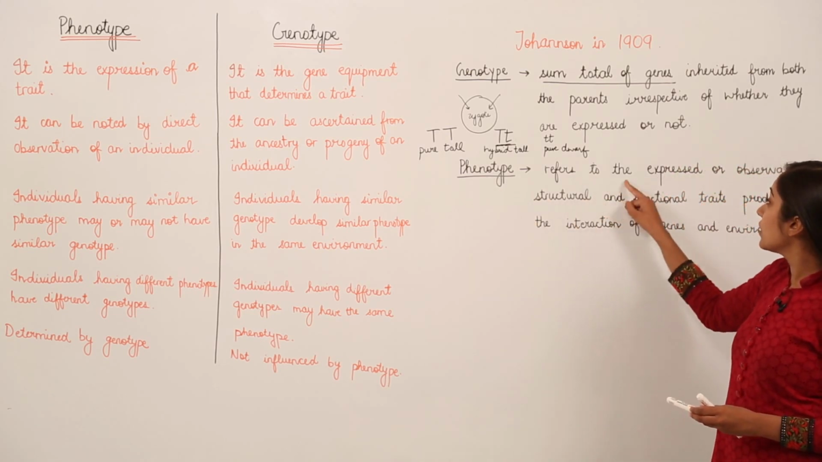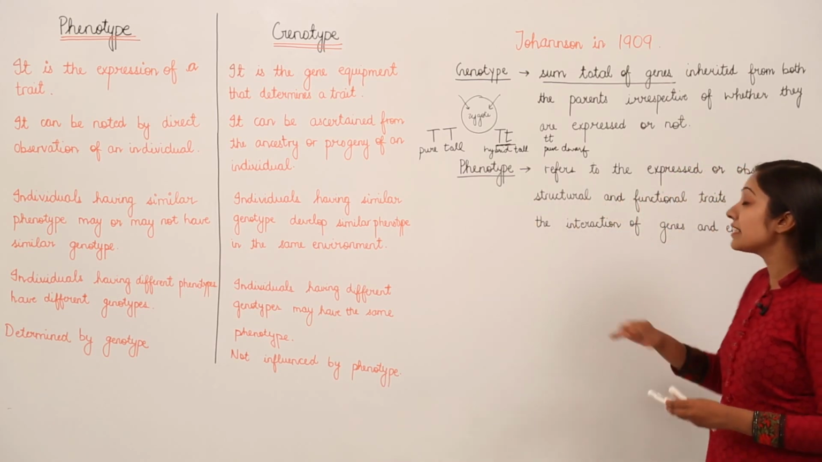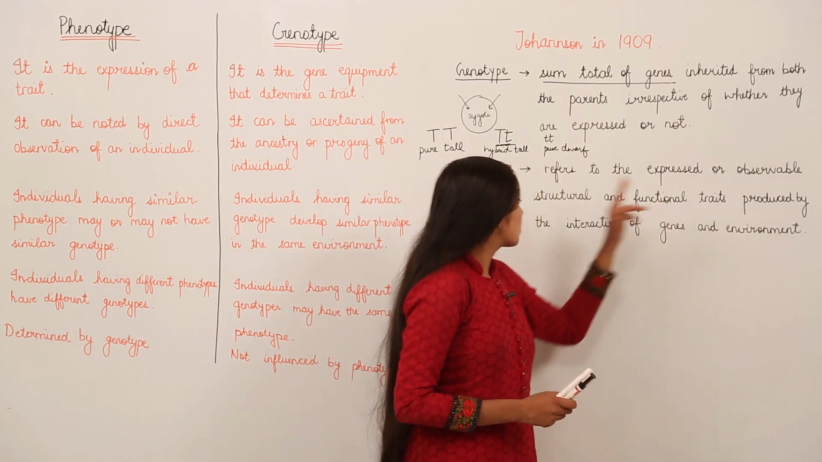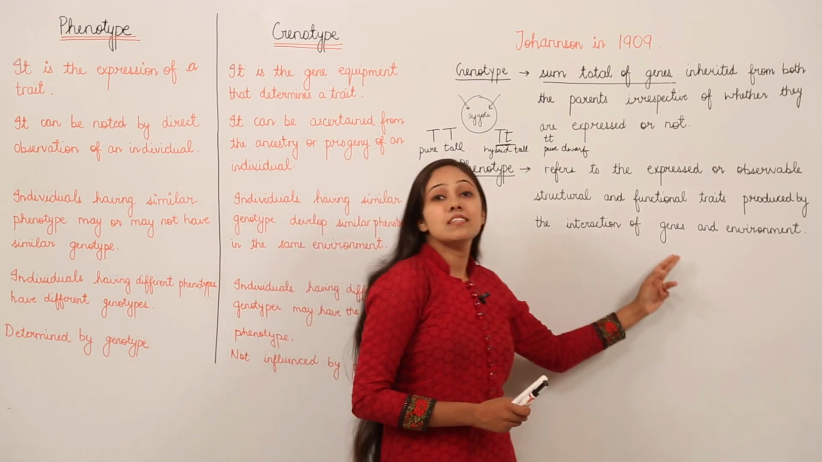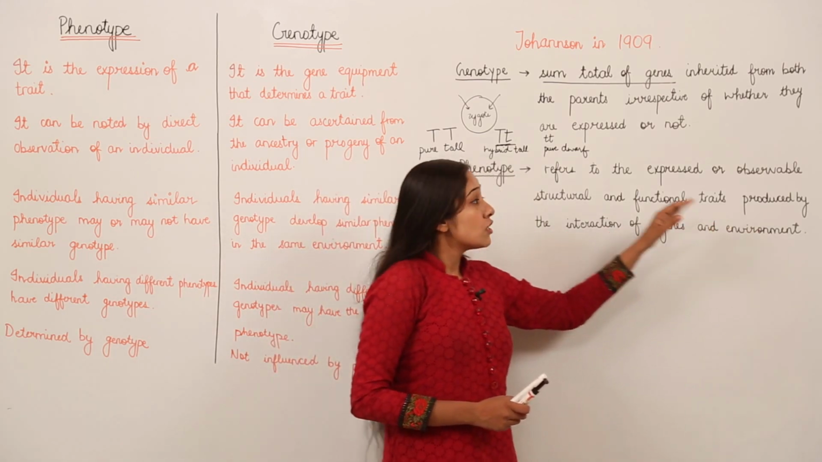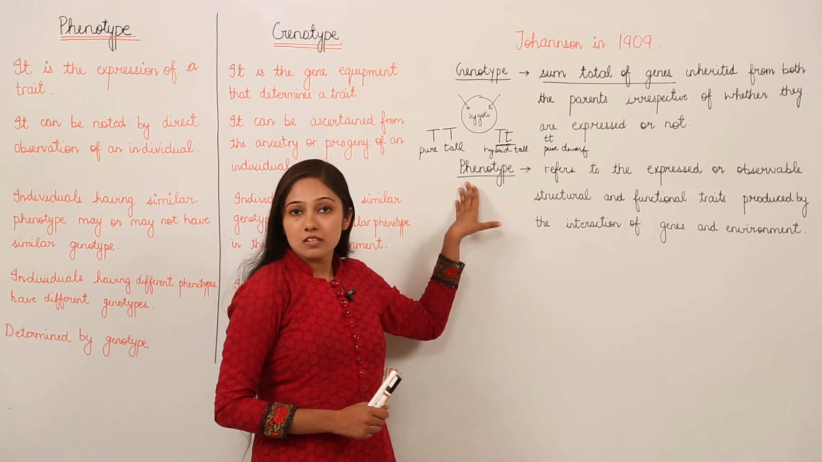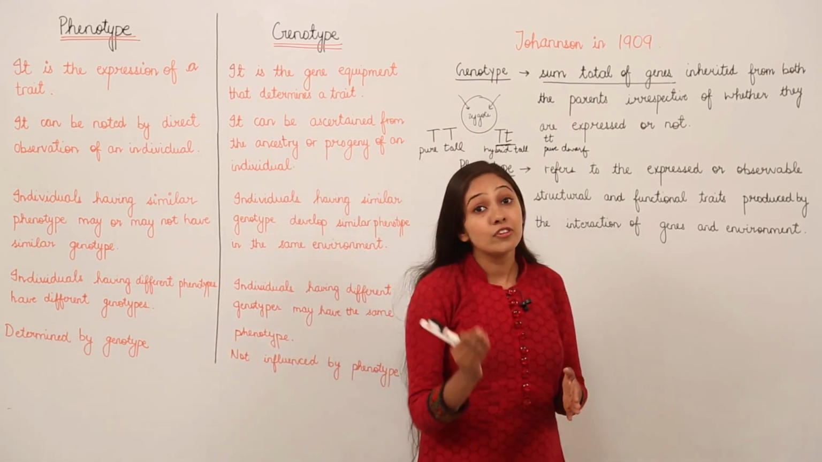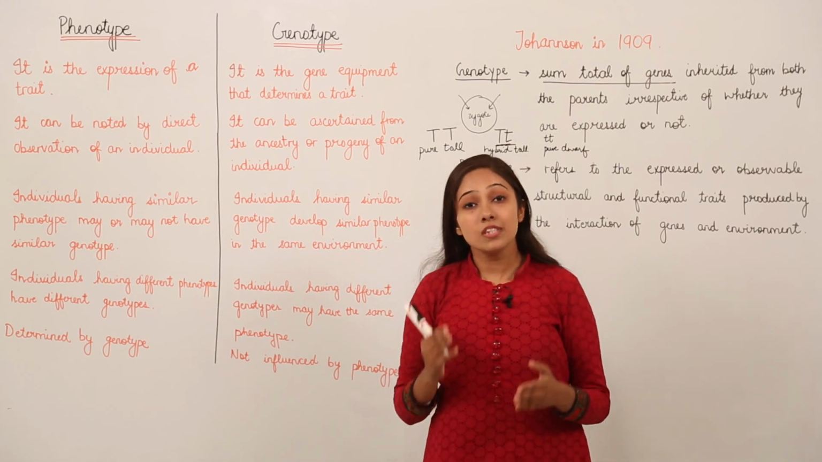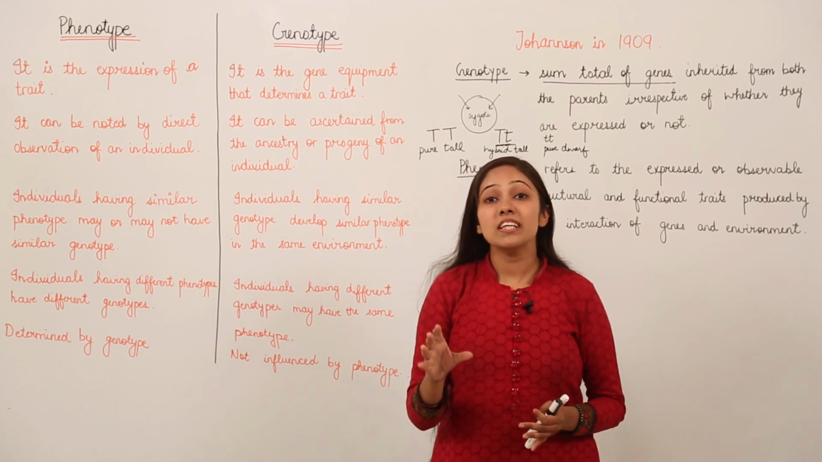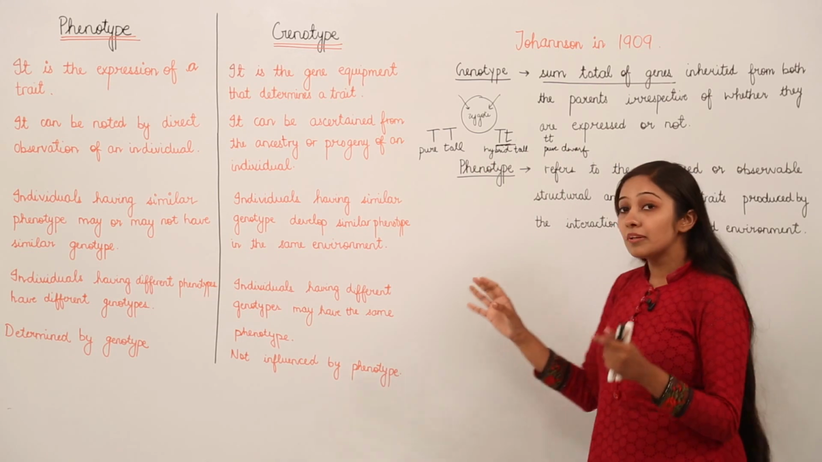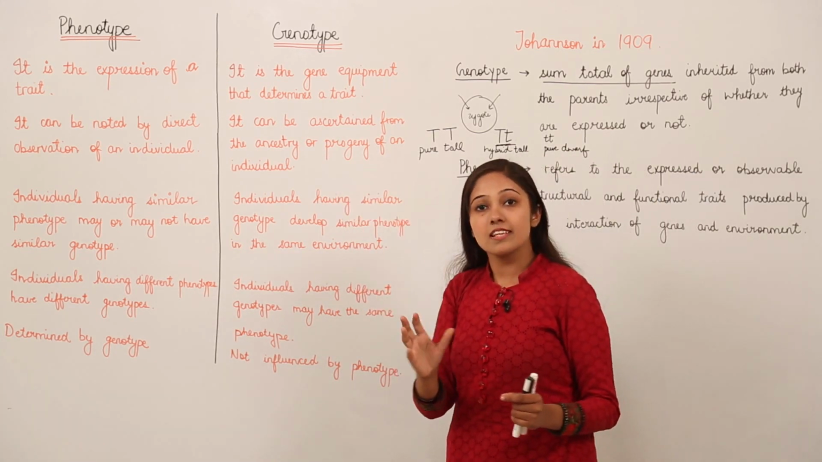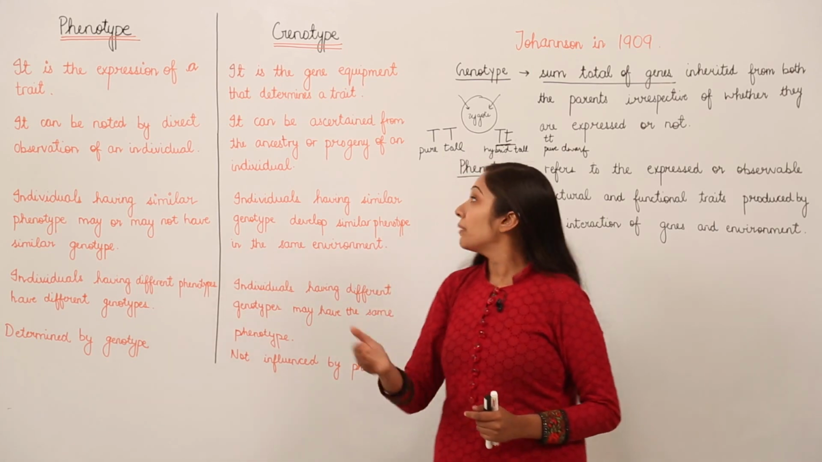It refers to the expressed or observable structural and functional traits produced by the interaction of genes and environment. So in simpler terms, how will I define phenotype? Whatever you are observing with your eyes, whatever you are going to see, this will be the phenotype. For example, if you are going to see a tall pea plant, that tallness is the phenotype.